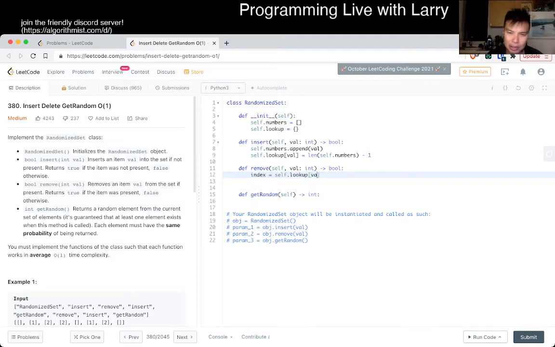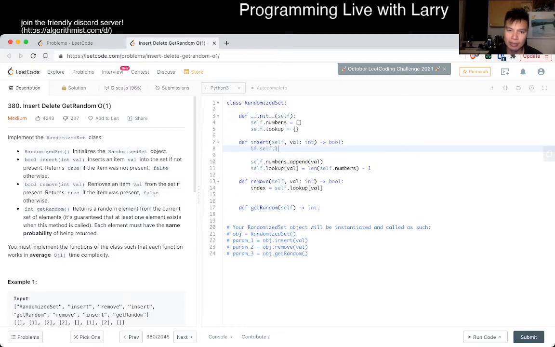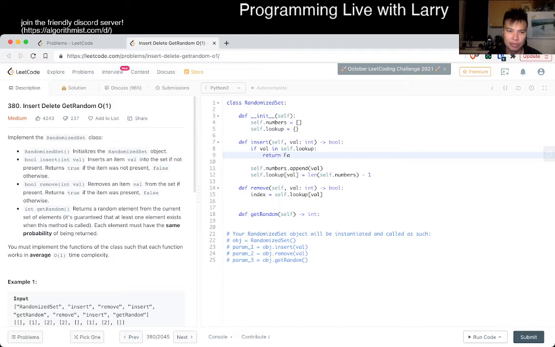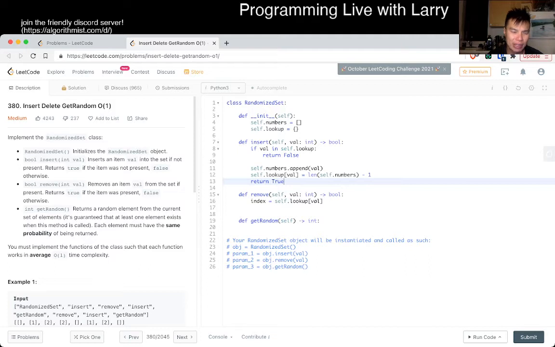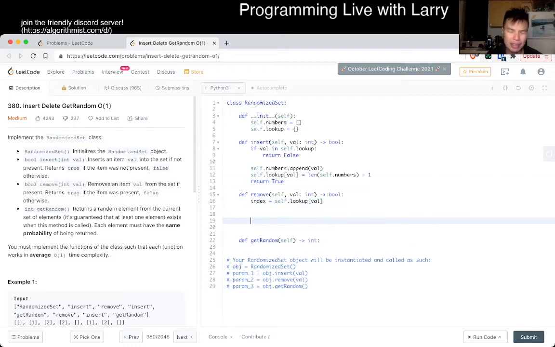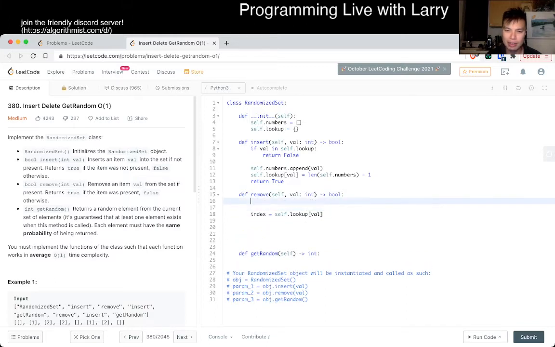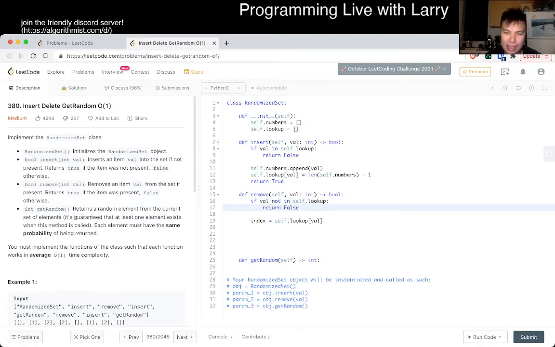Oh, I have to also do some validation, sorry. So if the value is already in self.lookup, we return false, and then we return true for success. There's a double negative here maybe, so that's why I'm going to return true if the item is not present. I mean, they could have also just said it was successful. Okay, so if val is not in self.lookup, we return false. Otherwise, we look at the index.